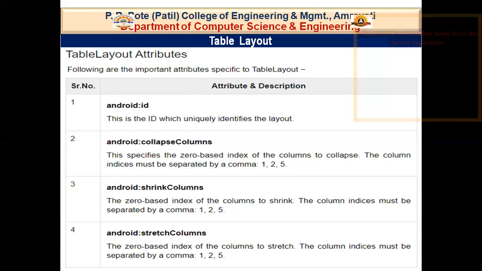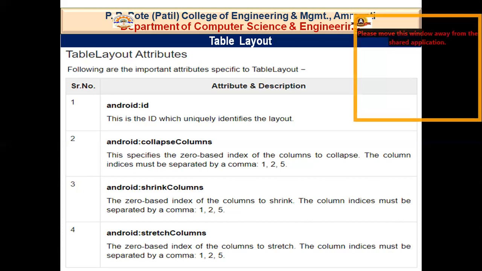And the last one is stretch column. If there is extra space available on the column or on the layout, you can have one column adjust or use the maximum space. This can be done by having the stretch column property. In this property, you pass the indexes of the column or columns to be stretched.